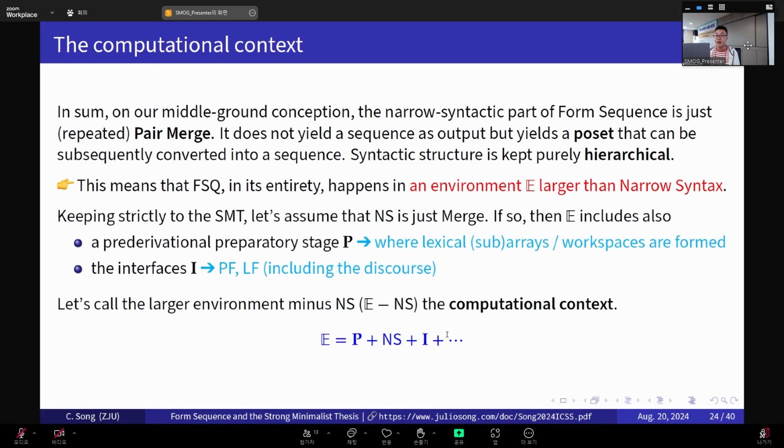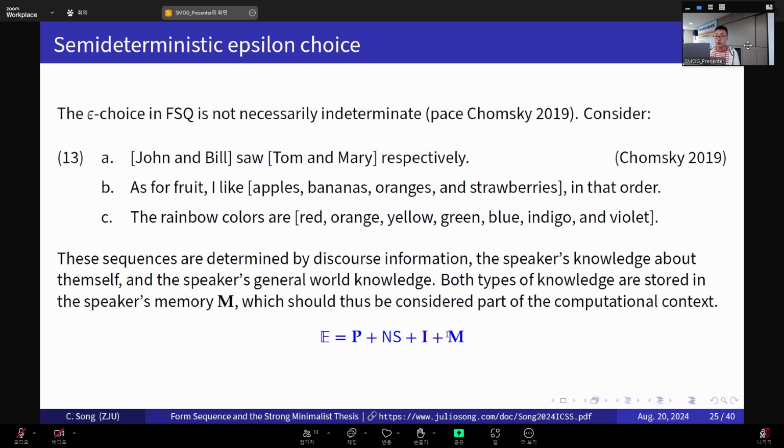And why? That is because the epsilon choice involved in form sequence is not necessarily indeterminate. I mentioned this a couple minutes ago. So if we consider the example sentences in 13, then none of the sequences here is really arbitrarily chosen. They are all guided by some sort of background information. So for instance, the two sequences in 13a are chosen based on discourse information, right?